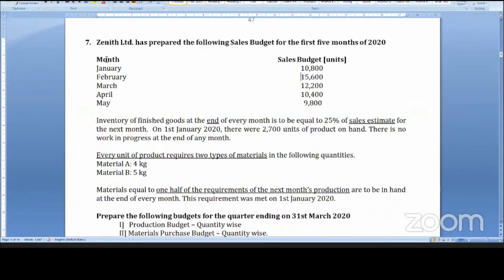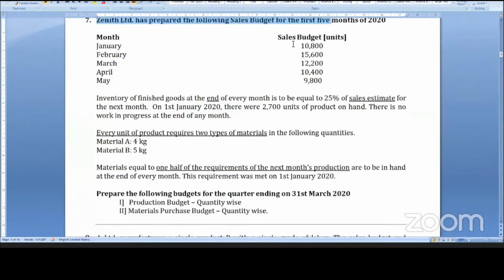Zenith Limited has prepared the following sales budget for the first 5 months. Sales are given for January, February, March, April, May.